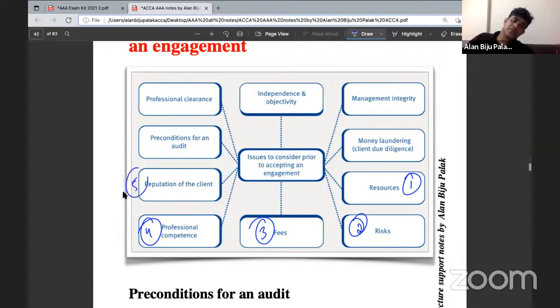Then next, you should consider whether there are any factors that may affect the client's reputation. Because if the client's reputation is affected, then automatically the audit firm's reputation might also go wrong. So you need to consider whether the reputation of the client is affected.